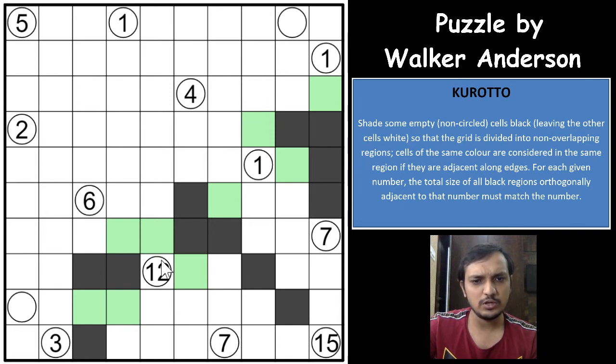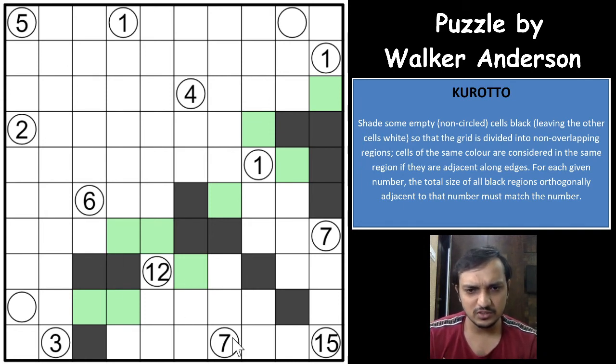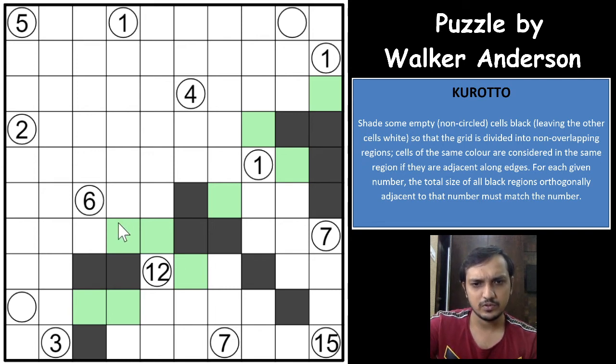So this 12 will have a 5 here, then it will have 7 here. The 7 cannot be fulfilled. We are missing some obvious thing here, guys. And okay, why did we mark that here? There was not an unshaded cell here.